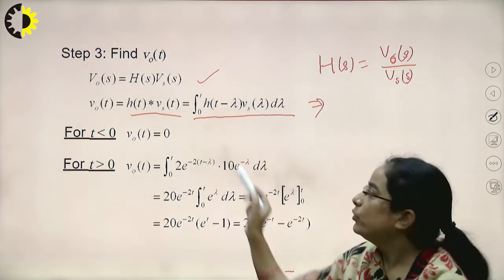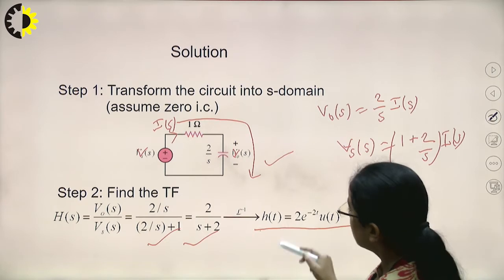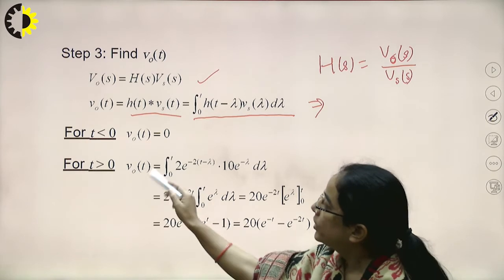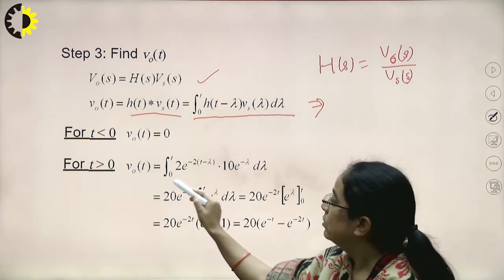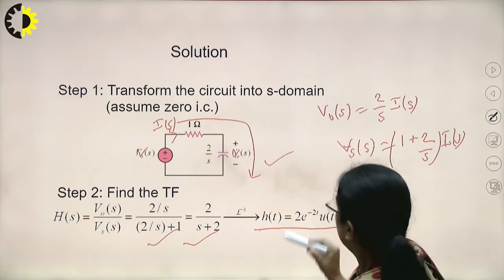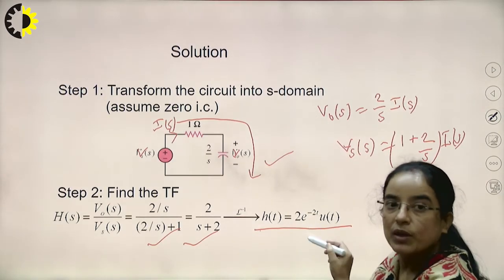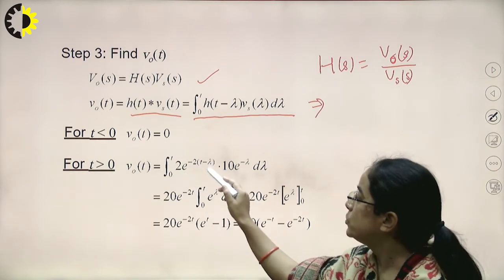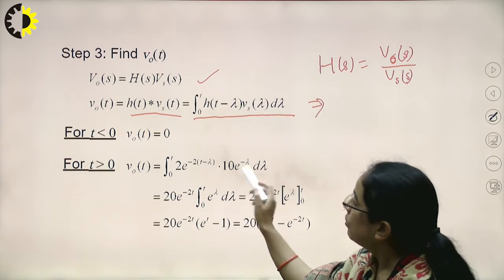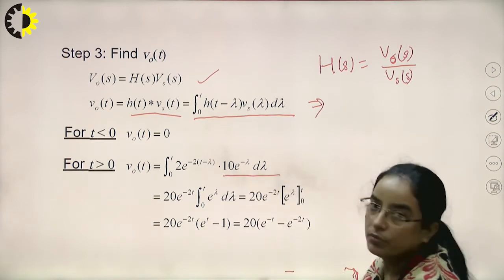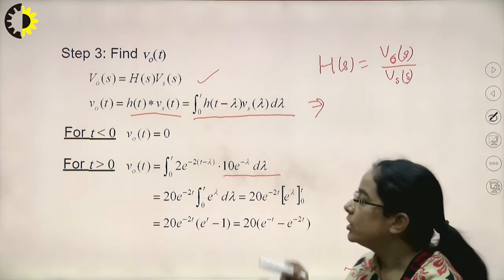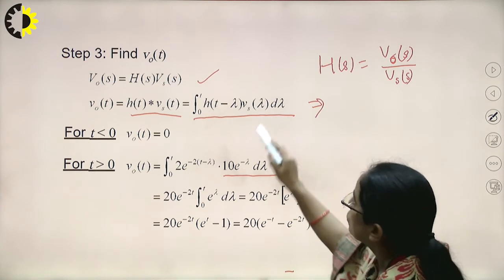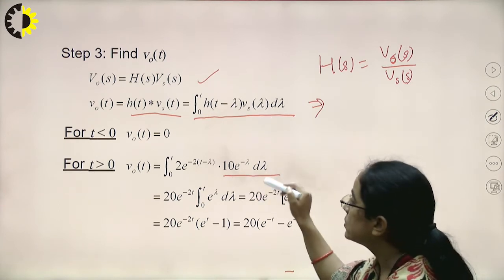Now we know h of t; earlier we discussed and calculated it. For t greater than 0, h of t is 2 e to the power minus 2t u of t. So h of t minus tau will be 2 e to the power minus 2 times t minus tau, into 10 e to the power minus tau, because 10 e to the power minus t was the given Vs of t. So Vs of tau is 10 e to the power minus tau d tau.